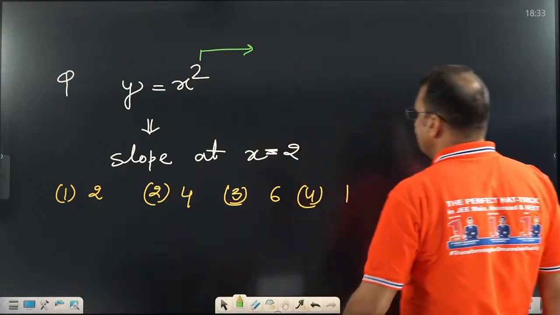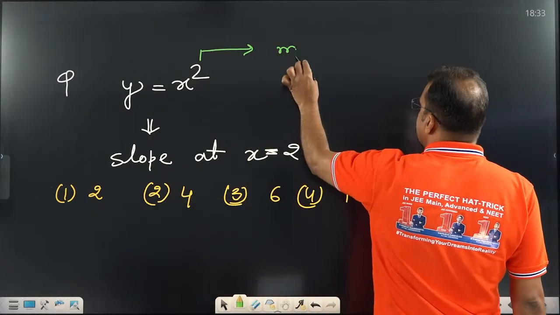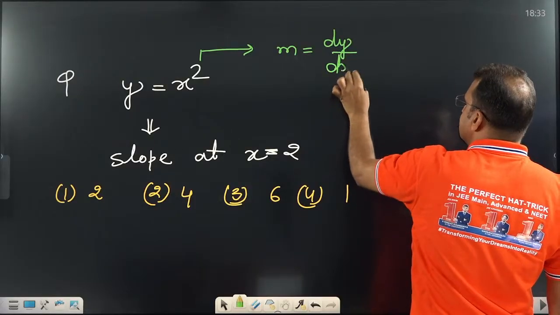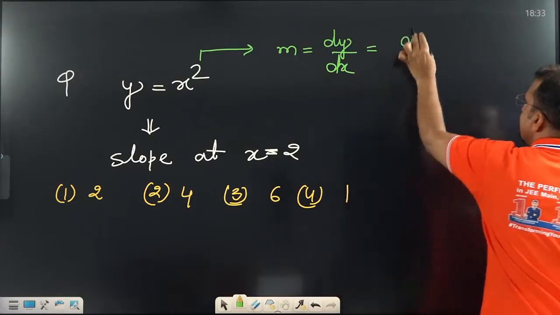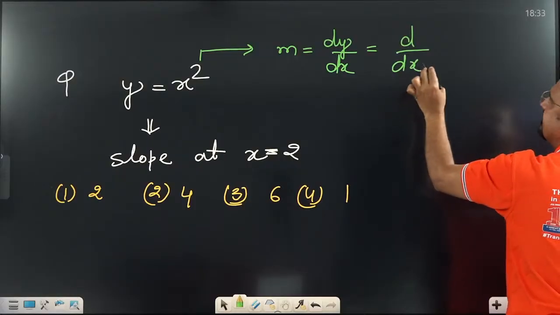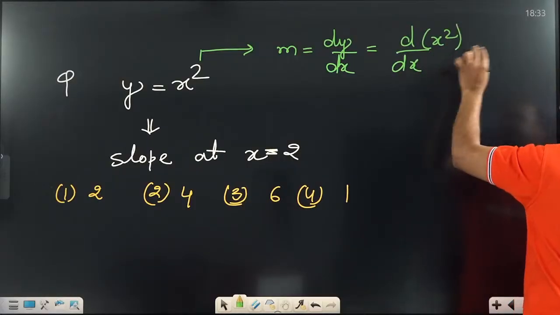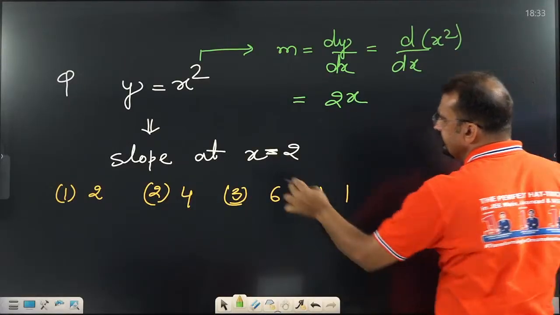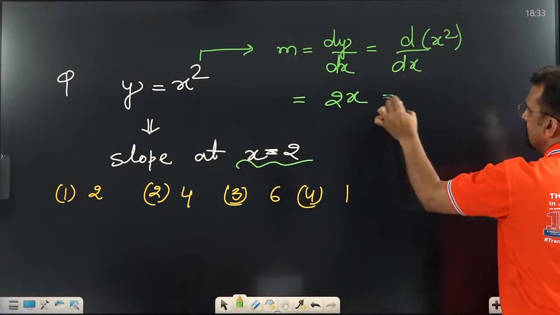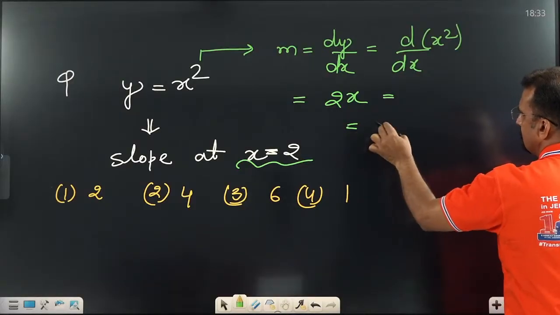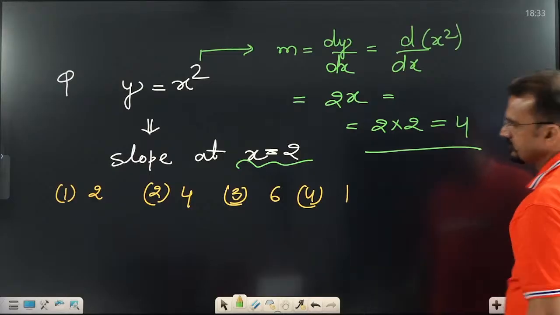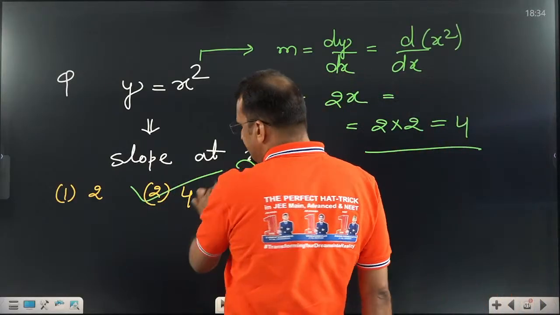What is the next process? Sir, do differentiation. That means we have to find out m, meaning dy by dx. What is the value of y? The value of y is given, that is equal to x square. Differentiate x square, it's going to be 2x. What is the value of x? Put x equal to 2. That means finally 2 into 2, that is equal to 4. What is the slope? 4 is the right answer.